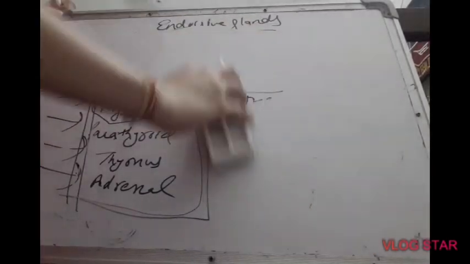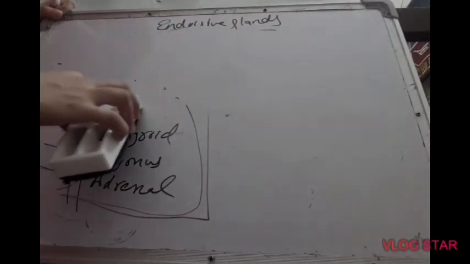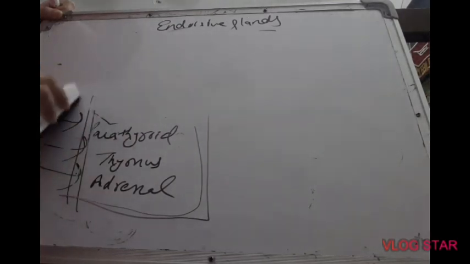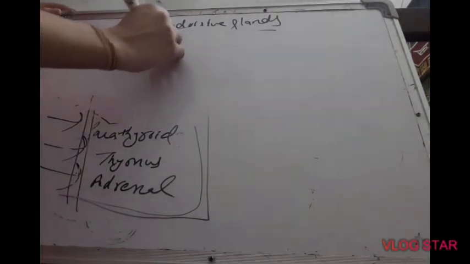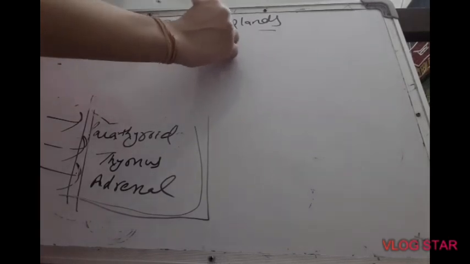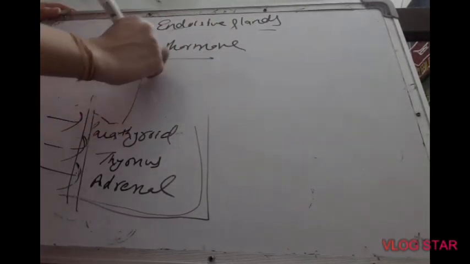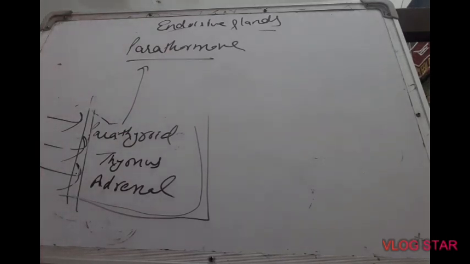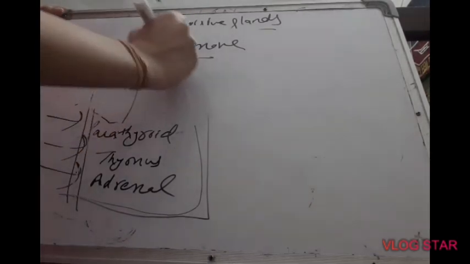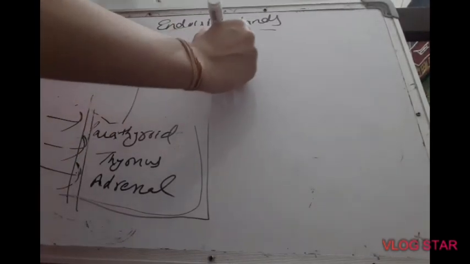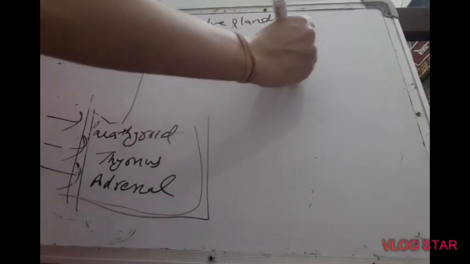Next is the parathyroid gland. This is again a paired gland which is found just under the thyroid gland, and the parathyroid gland secretes a hormone called parathormone. The function of parathormone is to control the calcium and phosphate level in our blood.